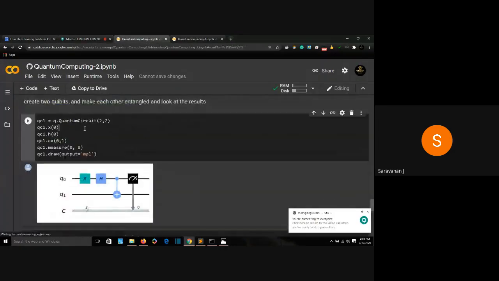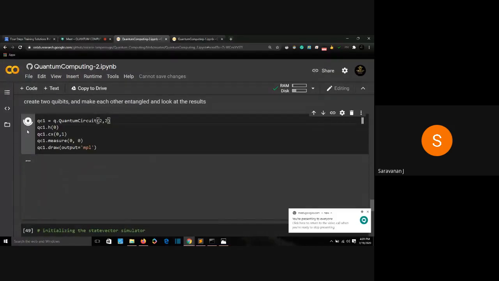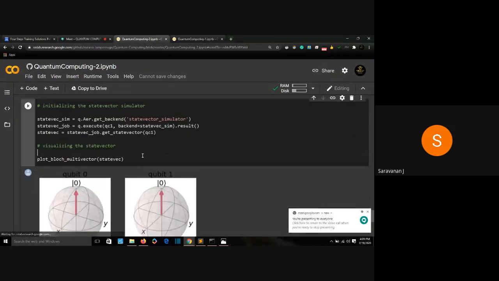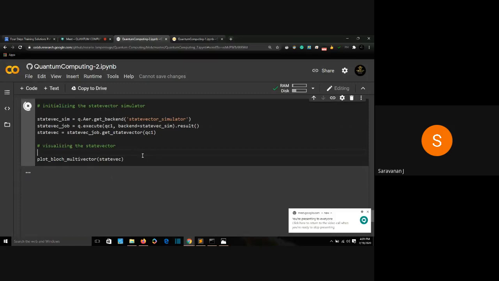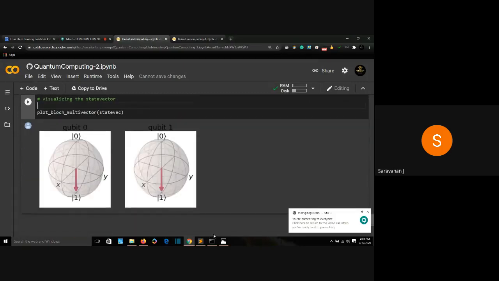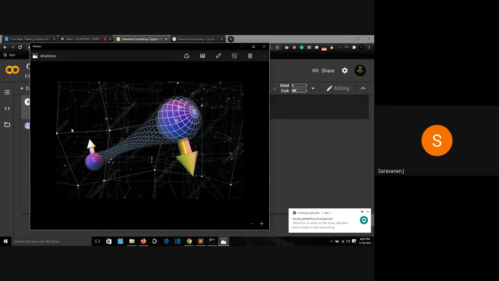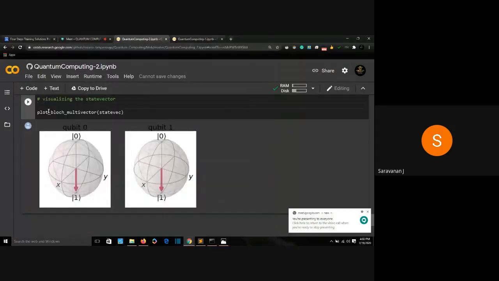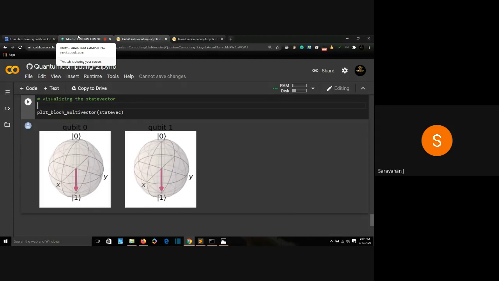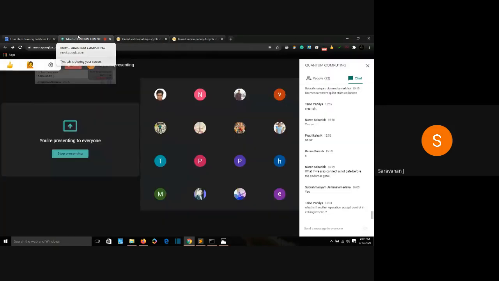So I'll remove my NOT gate now, since I know both operations are the same. So now I will get the same result as usual. But I told you something: if I measure this qubit, I get the information of this qubit too. So if I measure my first qubit, will I get the information of my zeroth qubit, the qubit which is in superposition?